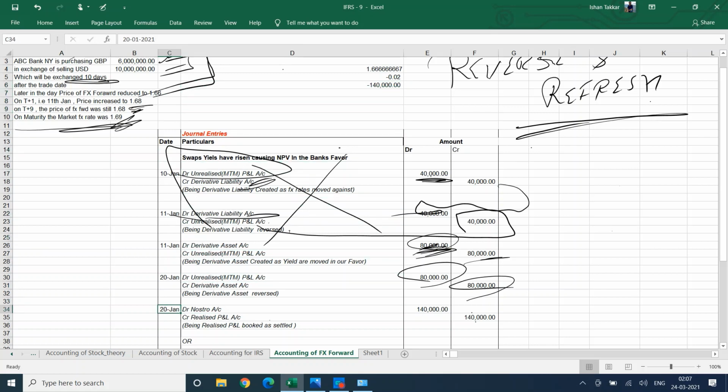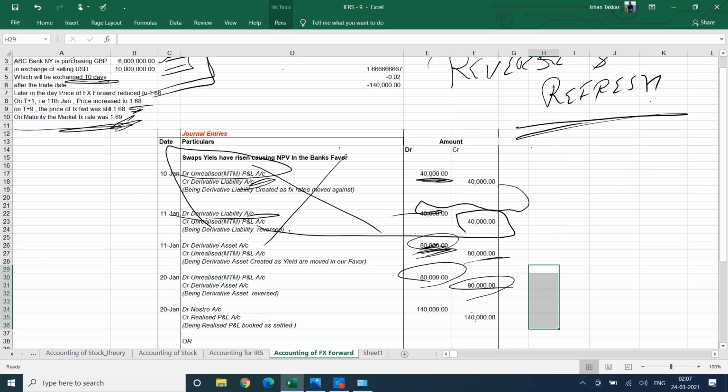So it can be done in two ways. You can take the 6 million GBP from him, or you can enter a net entry, that is Nostro account debit. You will take the net cash, Nostro account debit 140K and to realized PNL. So this is the academic entry and this is right.